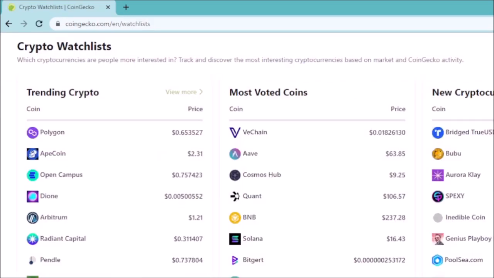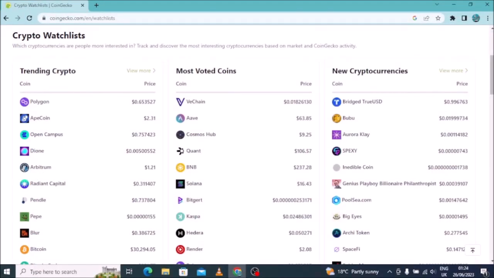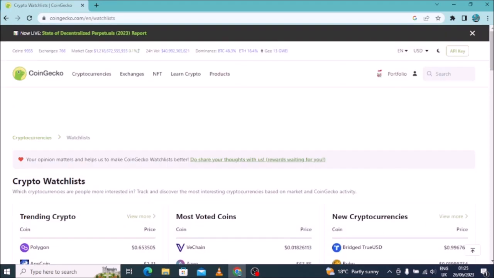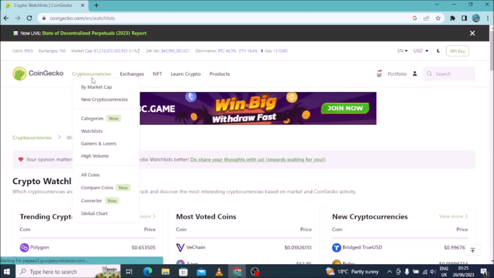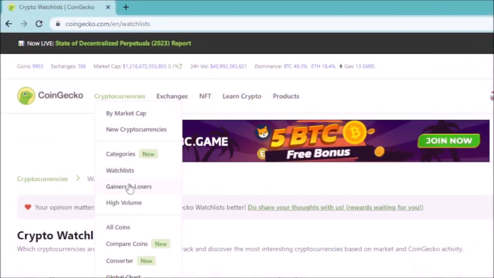Still on cryptocurrencies, there is the watch list. On the watch list, these are the coins that are trending more in crypto, that are watched by many people. So you can see there are trending coins, most voted coins, and new cryptocurrencies. You can come here and see exactly all the coins according to how they are. So when you come back here, you'll find the gainers and losers.